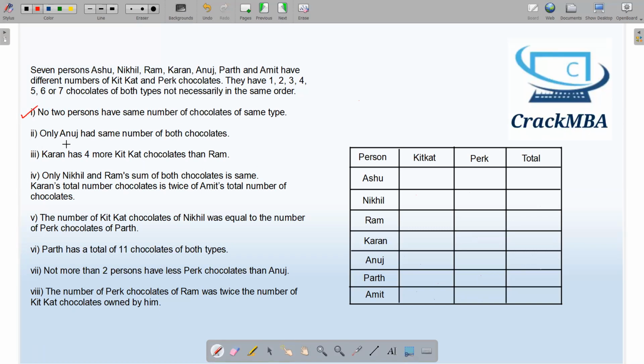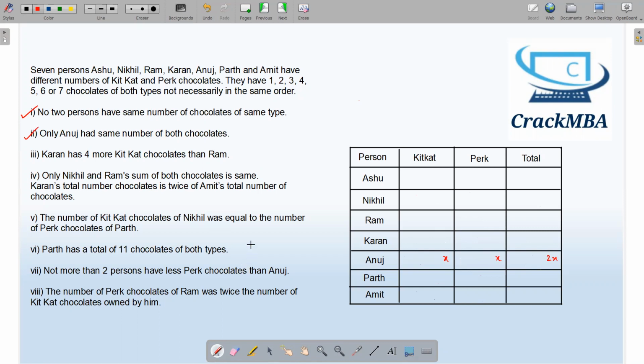Next point. Only Anuj had the same number of both chocolates. So if Anuj has X Kit Kat, he will have X Perk. He has the same number of both chocolates and the total will be 2x. And only Anuj has the same number of both chocolates. None of the other persons has the same number of both chocolates. So I'm done with this statement also.